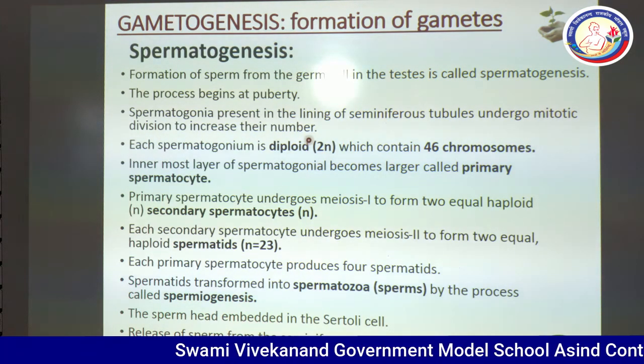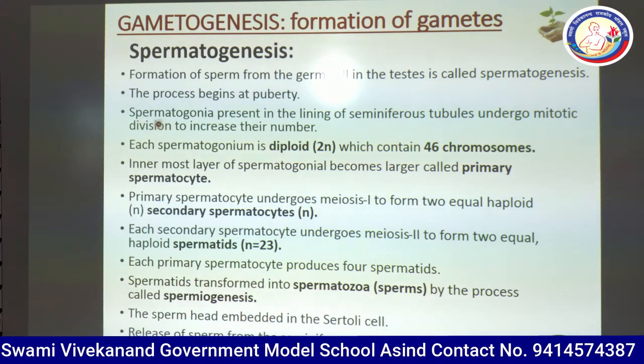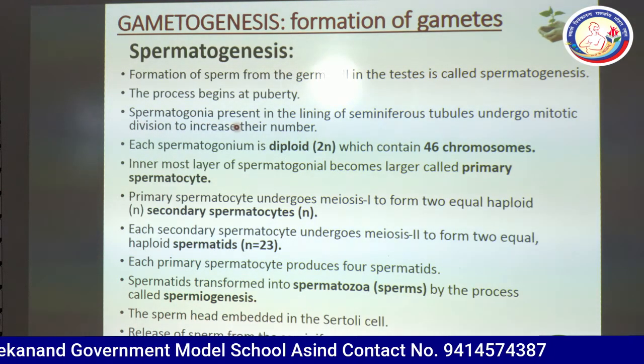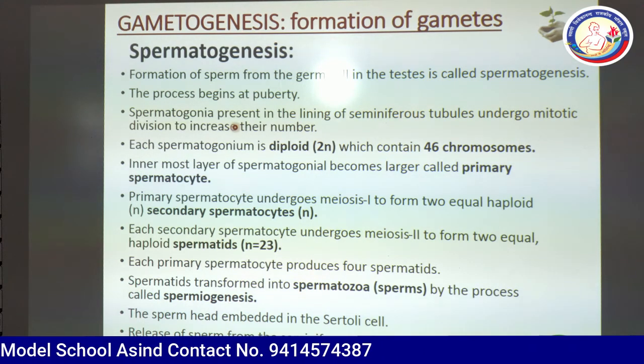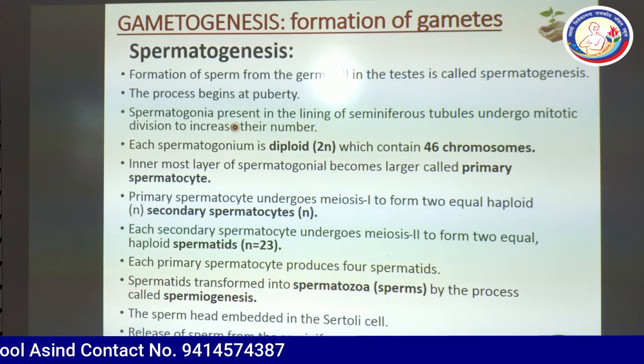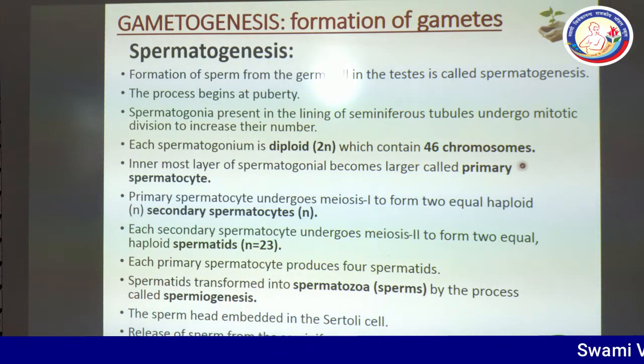In the seminiferous tubule, the germinal epithelium has the spermatogonia in it, but it requires a large number of spermatogonia, so these cells undergo mitotic division to increase their number. Each spermatogonium is diploid in nature and contains 46 chromosomes, a complete set of chromosomes.